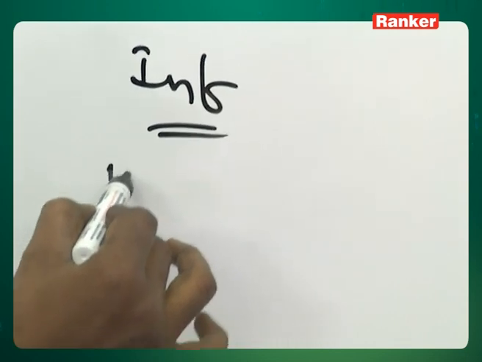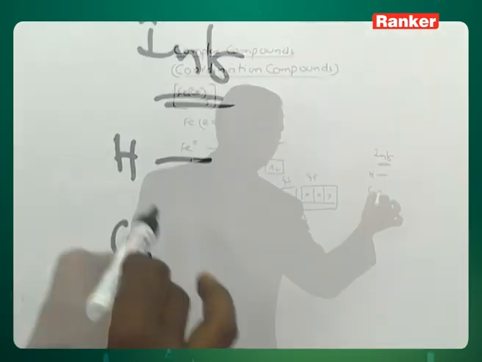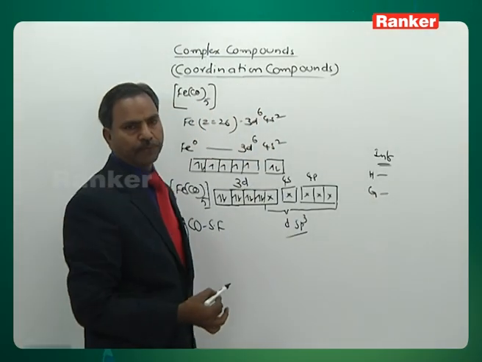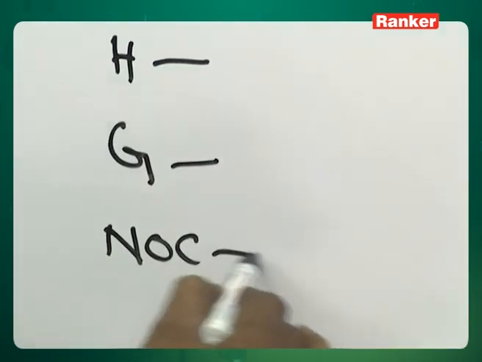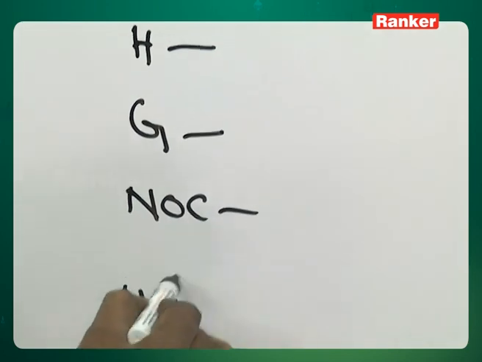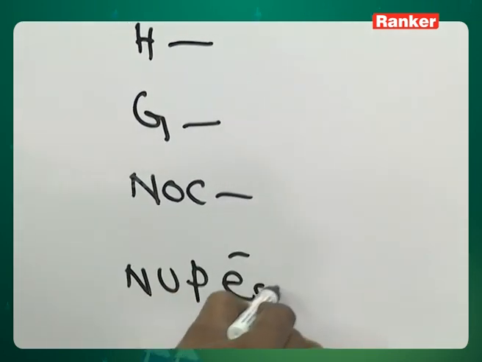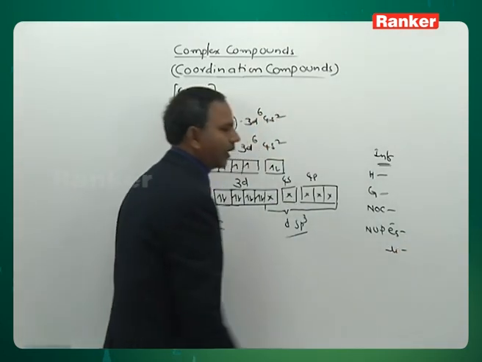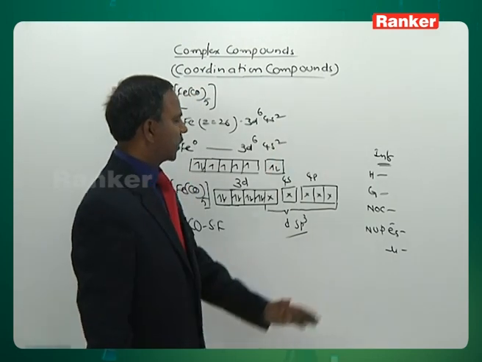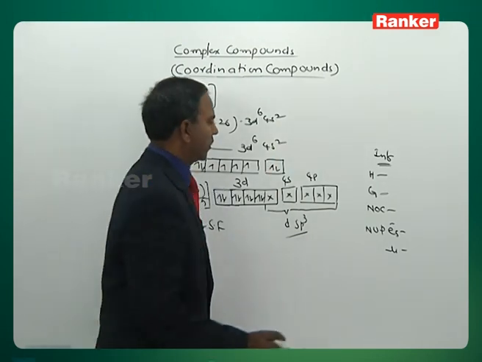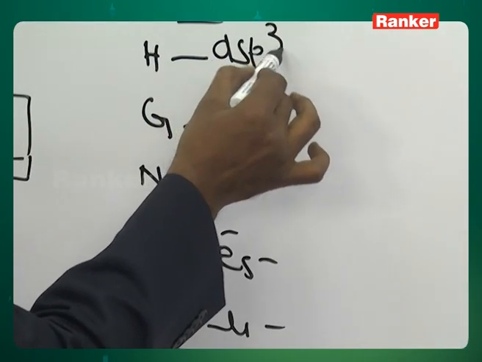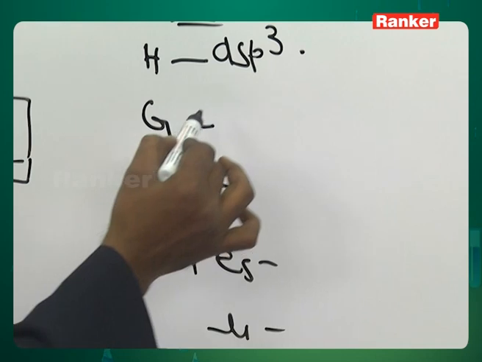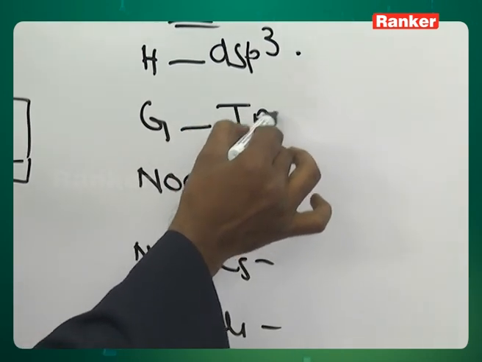Right, what do we generally take? First hybridization and geometry, followed by the nature of the complex, the number of unpaired electrons, and the magnetic moment. Let us see what information we are getting for this particular complex. Hybridization: dsp3. You have solved it very well. Next, geometry: trigonal bipyramid.